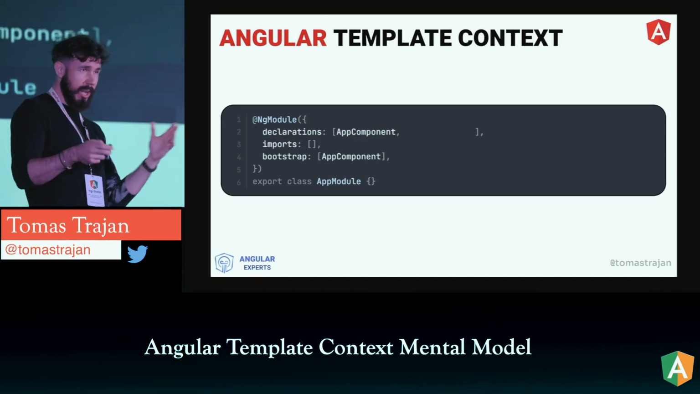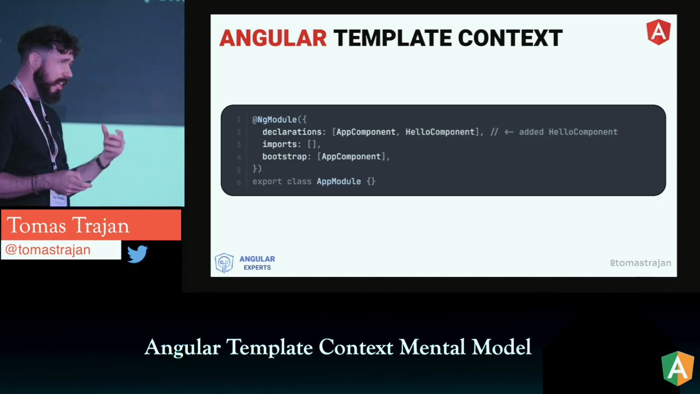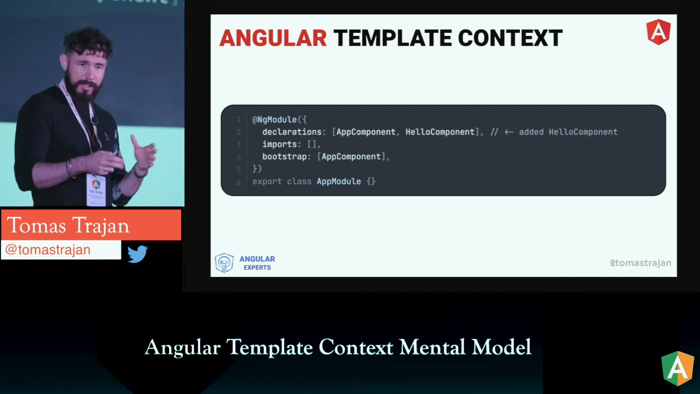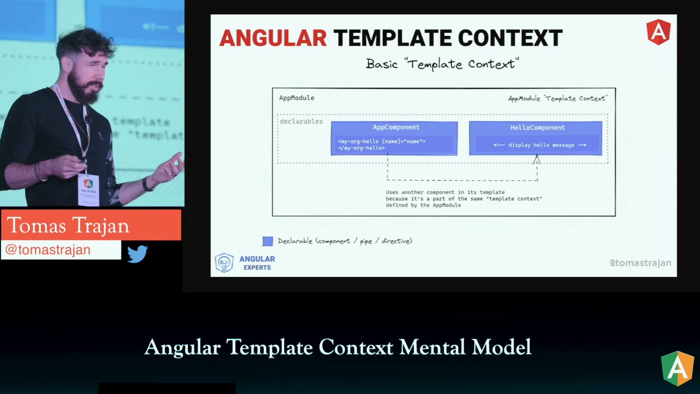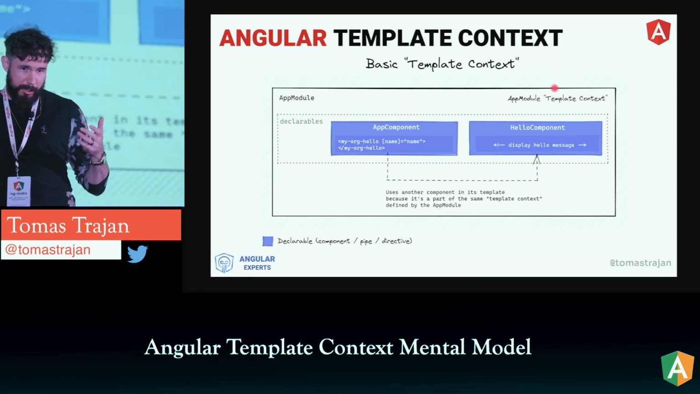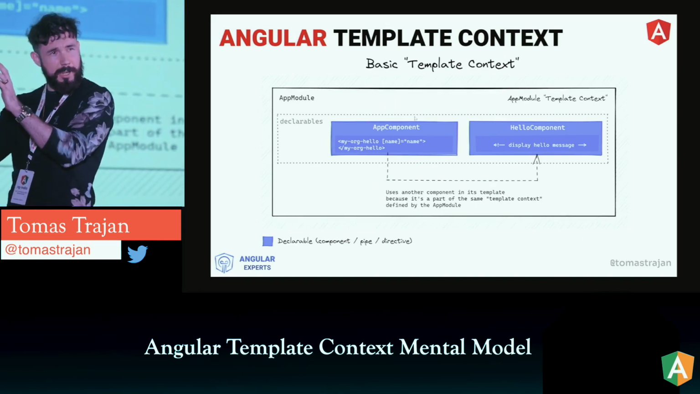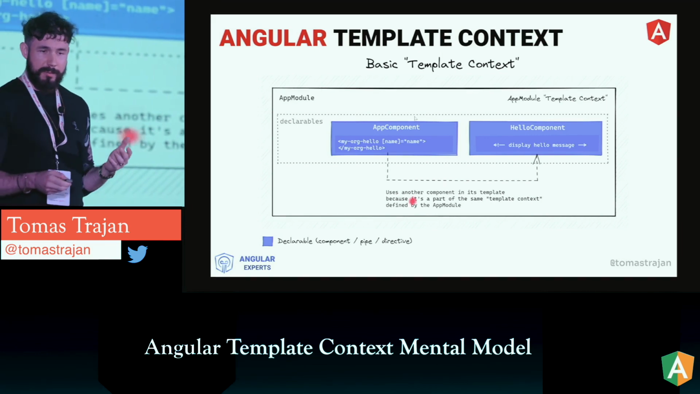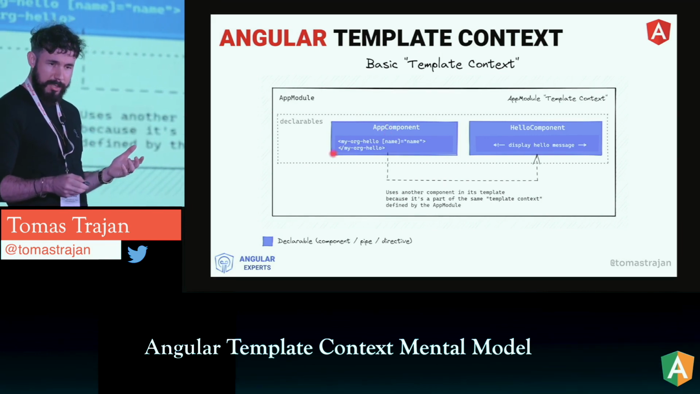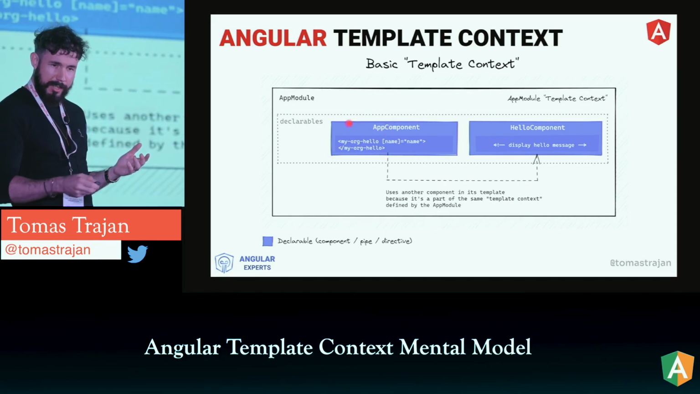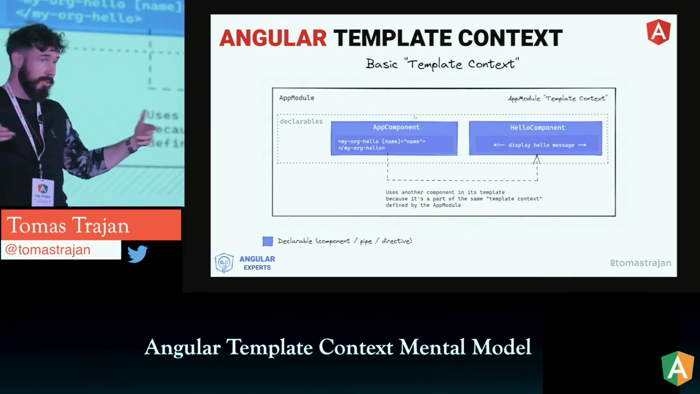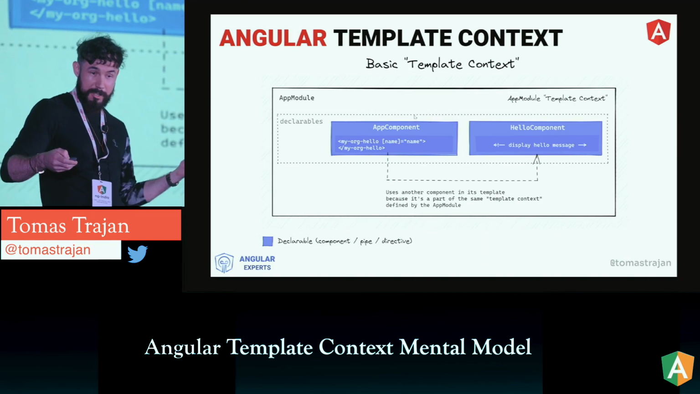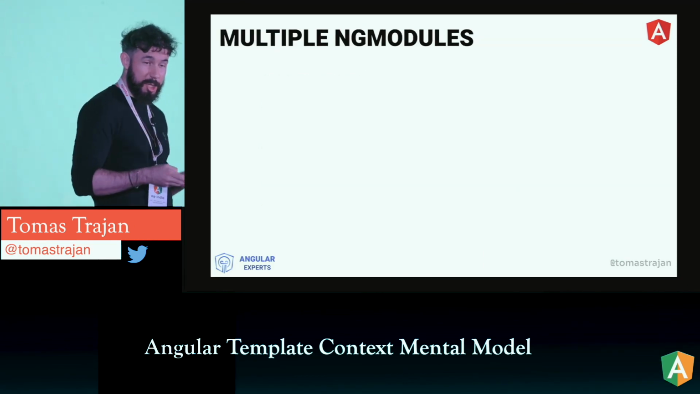The most naive approach would be, of course, to add this hello component in the list of the declarations of the same module. And this would lead to a situation where we have a single big template context, which is managed by the application module. Because of that, the application module can use this hello organization component in its template, because they are both part of the same template context. So this is very simple, very easy, it just works.